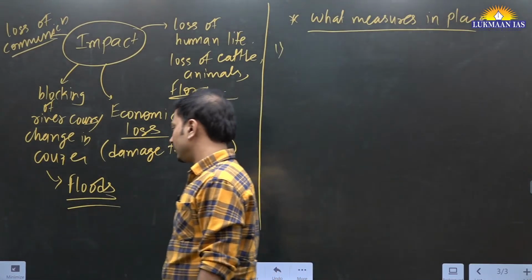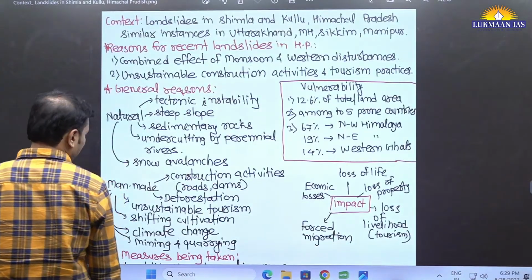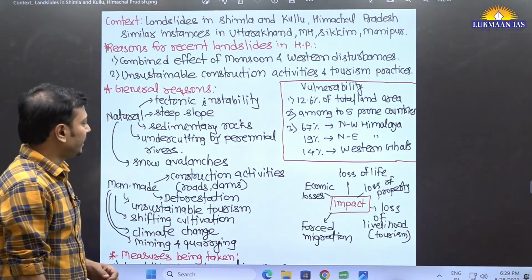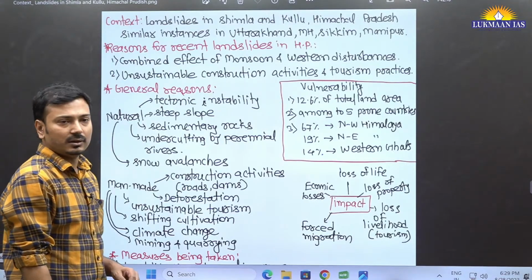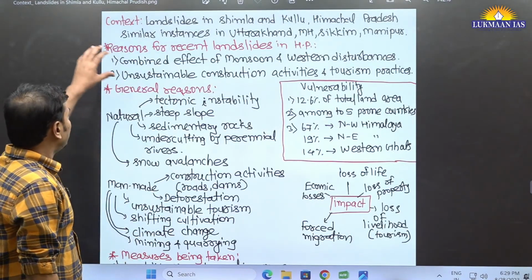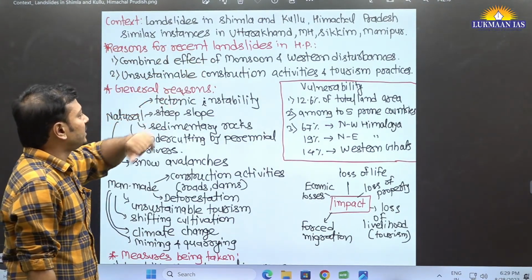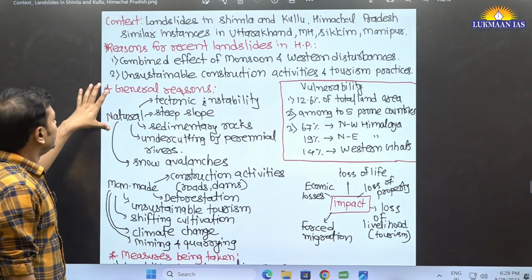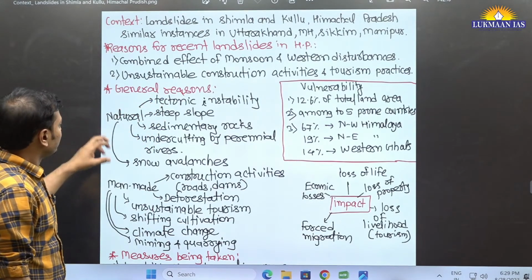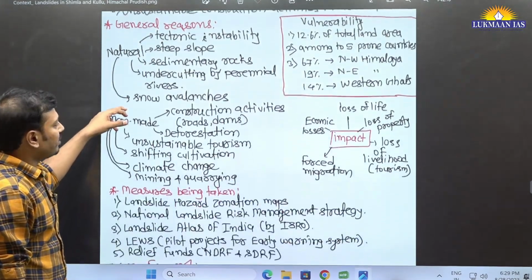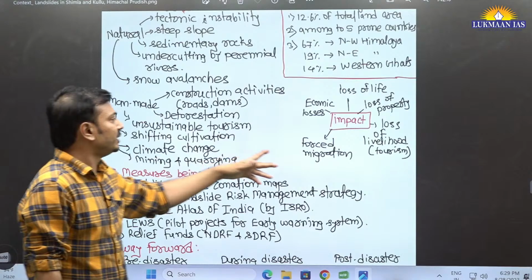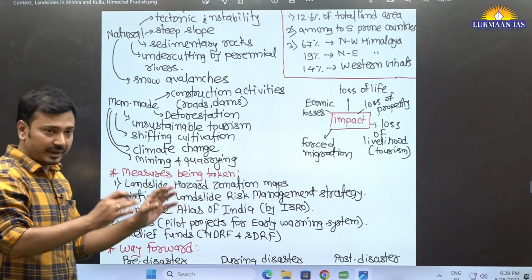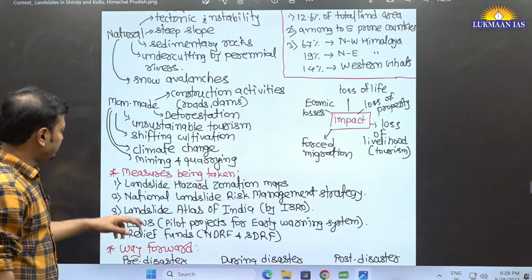So here, let me show that in this one-page note that I am giving for every topic that we are discussing. You can see here the reasons for recent landslides, the vulnerability, the facts we have mentioned just now, and then there are general reasons: natural, man-made, and the impact aspect. One more thing you can mention here is forced migration, because the complete livelihood is lost because of that.